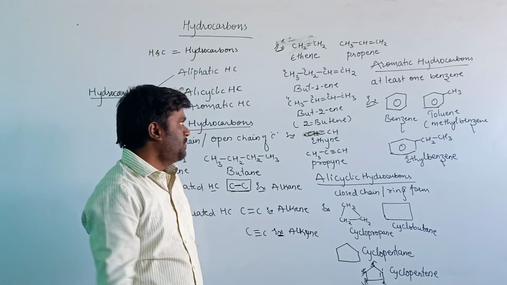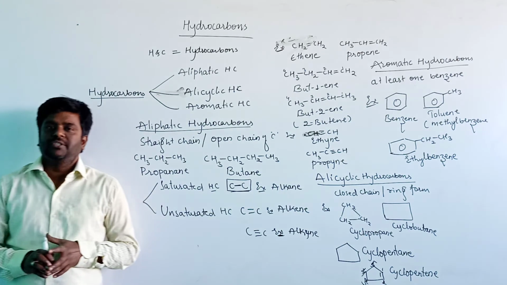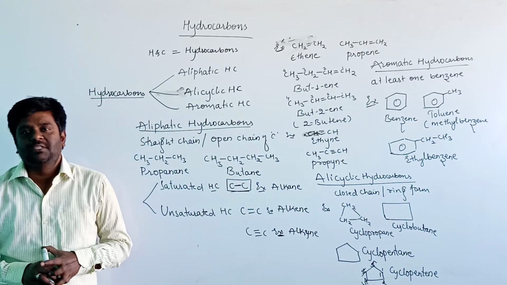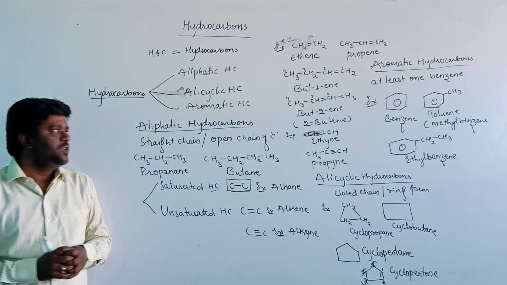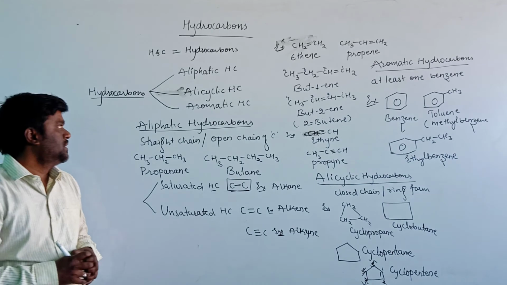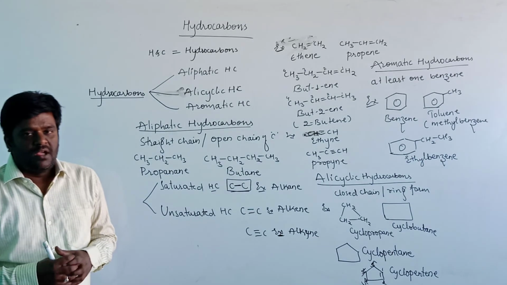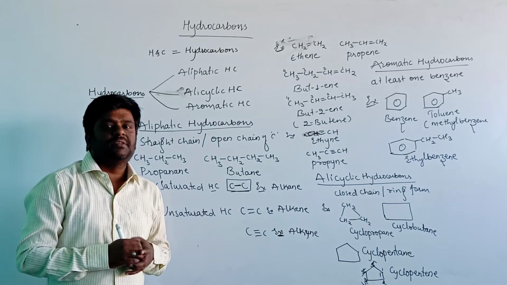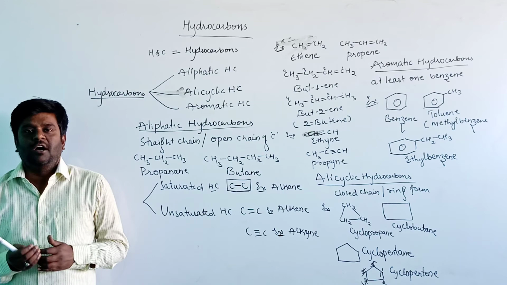These are the hydrocarbons. Hydrocarbons means the organic compounds which contain hydrogen and carbon. The hydrocarbons are classified into three groups. One is aliphatic hydrocarbons, the second is alicyclic, and the third is aromatic hydrocarbons. Aliphatic hydrocarbons are those present in a straight chain or open chain.